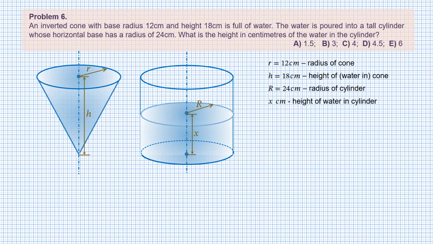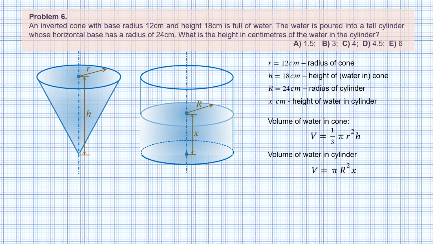The height of the cylinder doesn't matter as long as the cylinder is tall enough to hold the water, which is assumed. Of course, we all remember the formulas for the volumes of a cone and a cylinder, so we conclude that the volume of water in the cone is the same as the volume of the cone, which is 1/3 times pi times r small squared times h. And the volume of the water in the cylinder is pi times r capital squared times x.